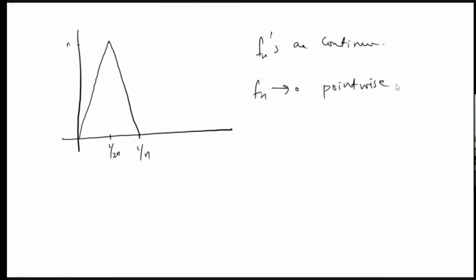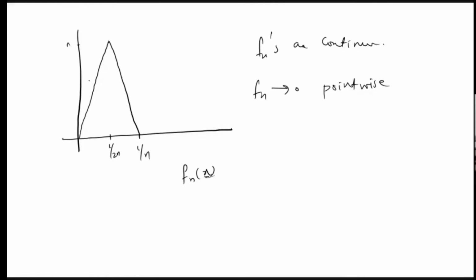Is it converging pointwise? In the same method, choose any x. By the Archimedean property, you can find an n such that 1/n is less than x. Then after that n, fn of x will be 0, because if x is somewhere here, then 1/n will be less than that. Then fn of x at that point will be 0.